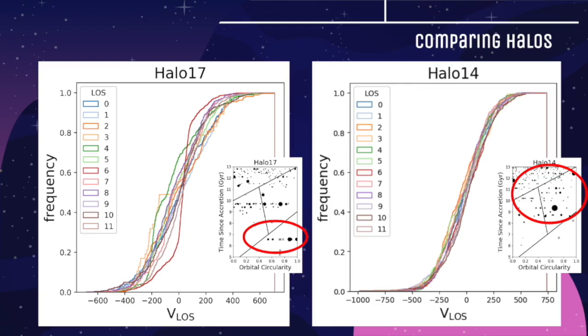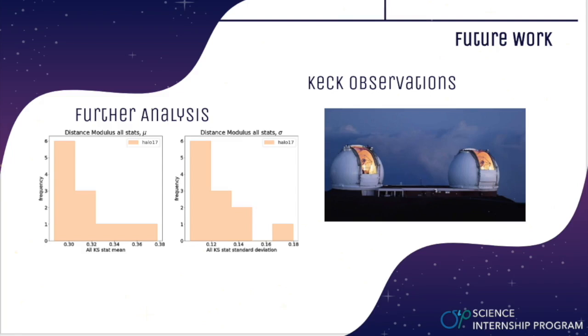Comparing the variability of line-of-sight velocity distributions between different accretion history simulations, one finds that early accretion leads to visibly similar velocity distributions across all lines of sight, whereas late accretion results in high variability across lines of sight. We are currently expanding upon our research by determining the role of the mean and standard deviation of variability within characteristics such as distance modulus and chemical composition.